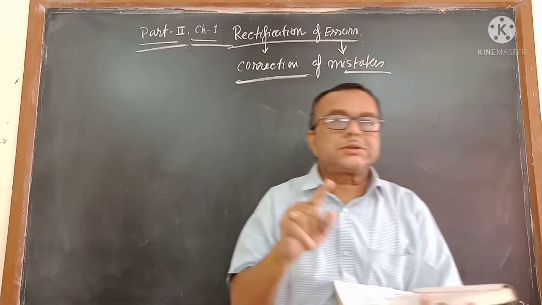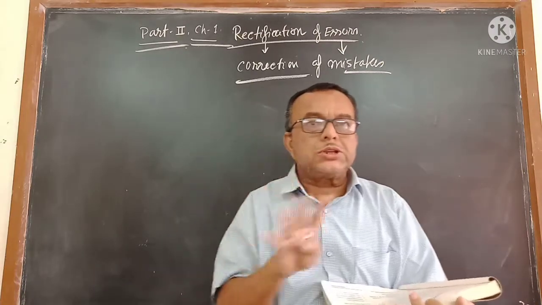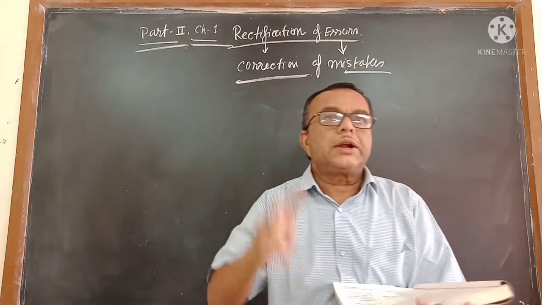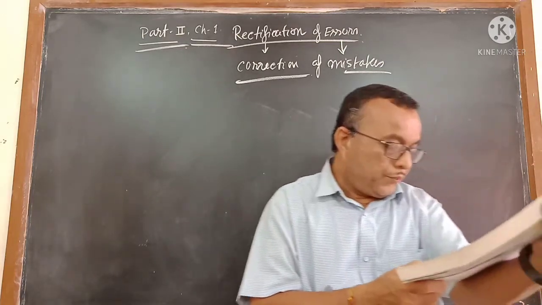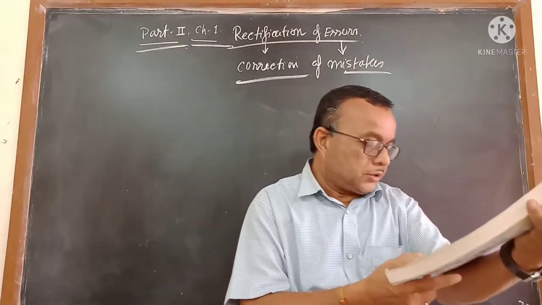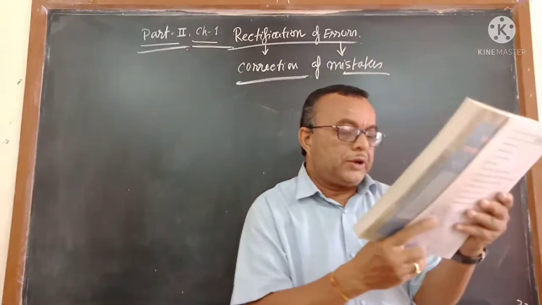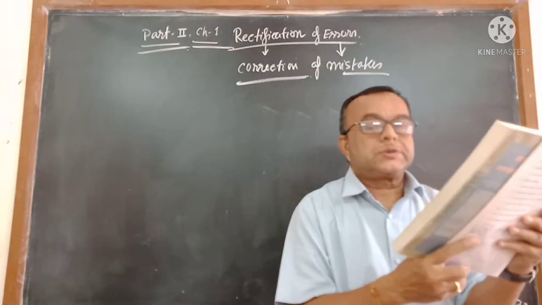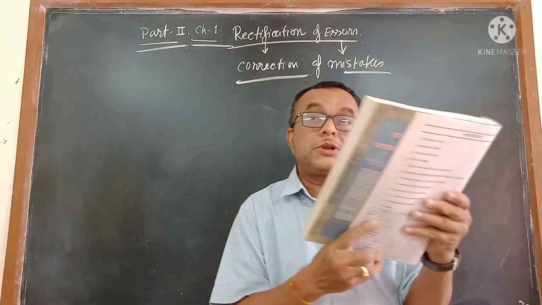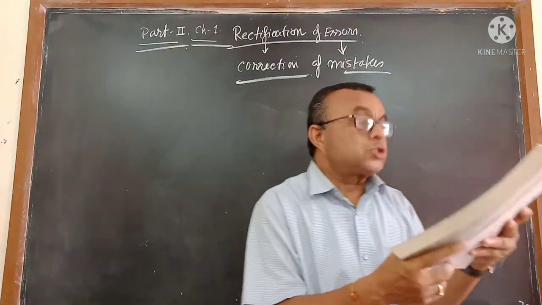And this type of mistakes in accounts are classified into two parts. Page number 1, part 2. You see types of accounting errors: the errors which do not affect the trial balance and errors which affect the trial balance. Errors that the trial balance will not be able to catch, that is errors of omissions.